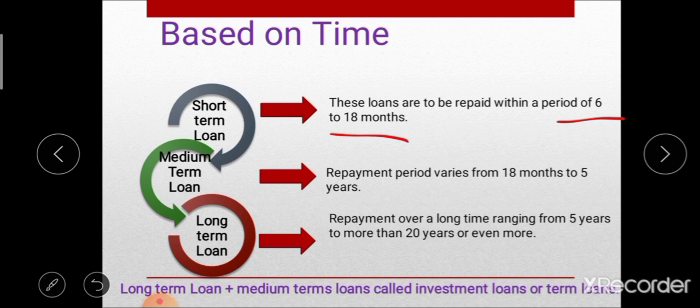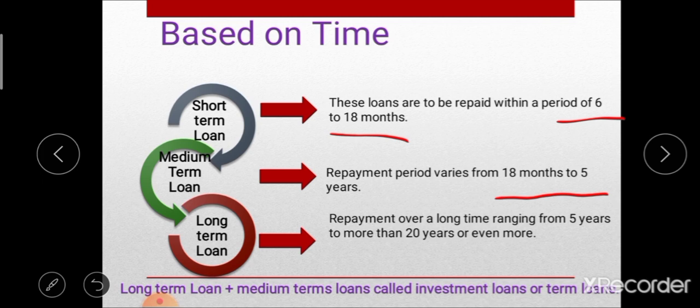After that, the second class on the basis of time is medium term loan. The repayment period of medium term loan varies from 18 months to 5 years. These medium term loans are required by the farmer for bringing about some improvement on his farm, like purchasing implements, an electrical motor, milch cattle, sheep, goat, etc.